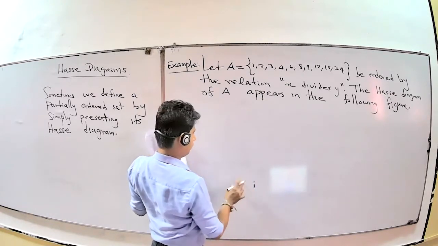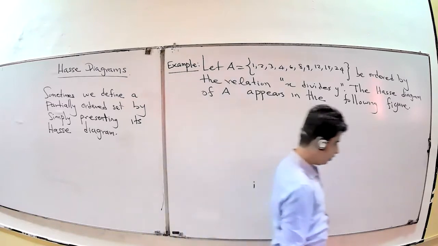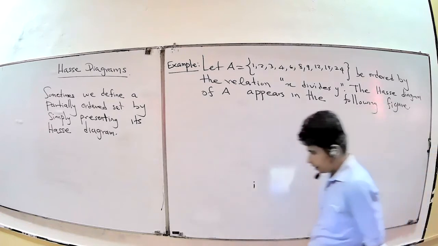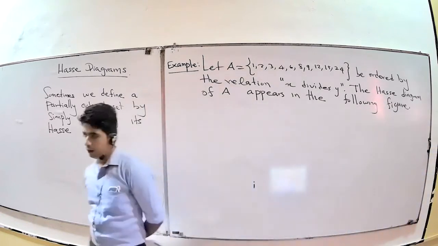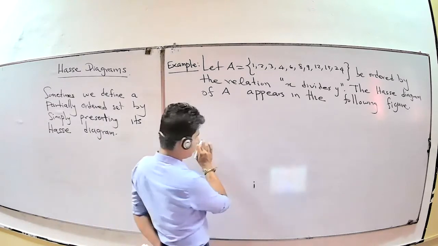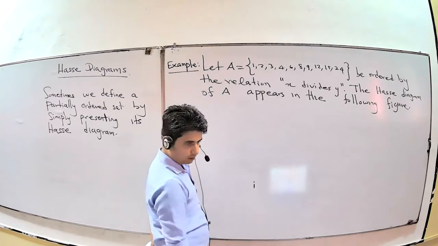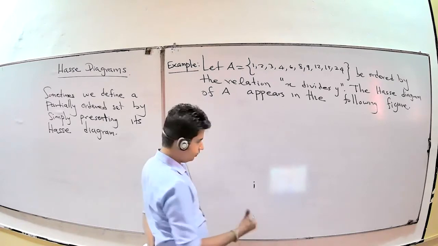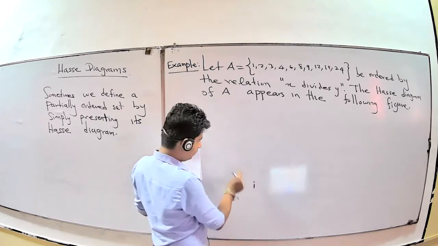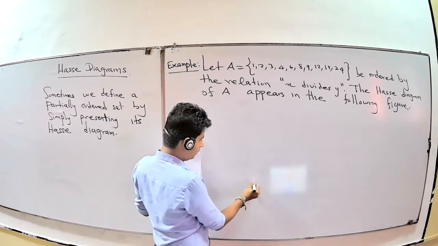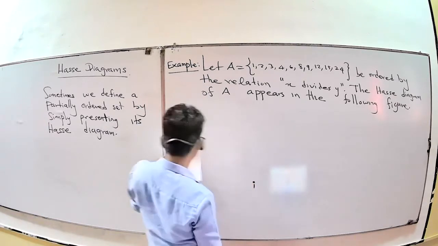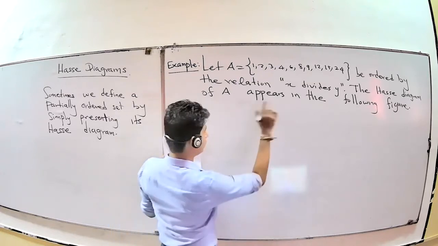Now we already drew some little graphs, right? That one is not a Hasse diagram, it is a directed graph. In the Hasse diagram, don't put circles or arrow direction marks. Now you have x divides y.